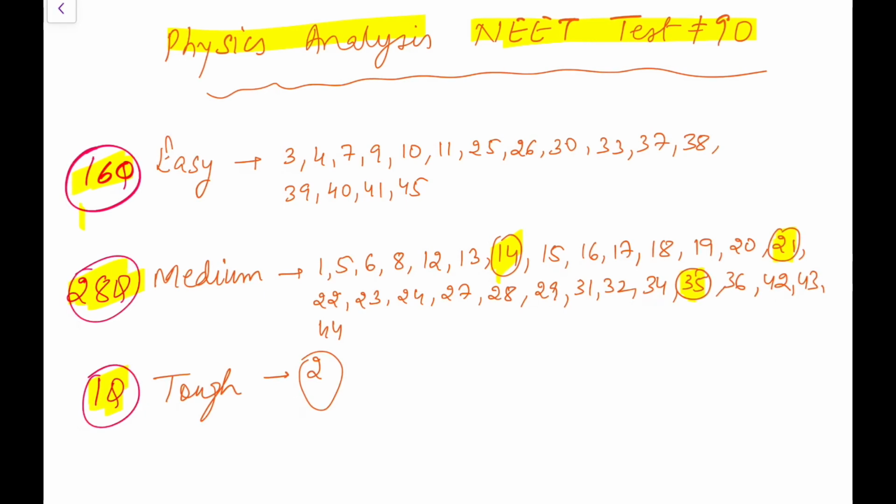Also the score. Let's say 16 questions were easy, and I take half of the medium, 16 plus 4, 30 questions, that means 120 should be the score at least for anyone who is looking for something in physics, and those who are very good should get 160, or 155 plus, in this sort of paper.